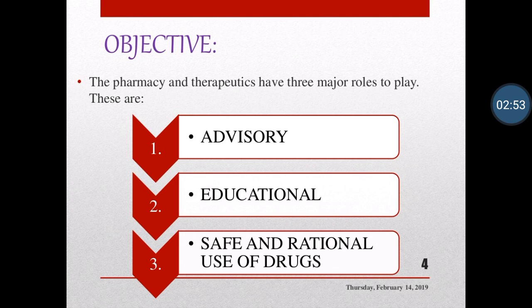Safe means safety should be given importance depending on the therapeutic index of the drug. If the dose is increased, the therapeutic index or therapeutic window will decrease, so that should not happen. Rational means ethical use of the drugs. Many drugs can be used for habit forming, so this type of drug should not be misused. That is known as safe and rational use of drugs.